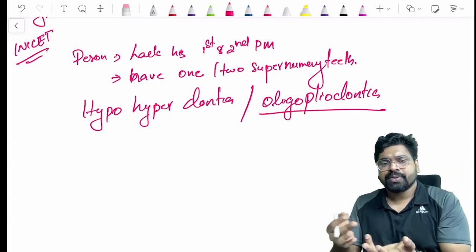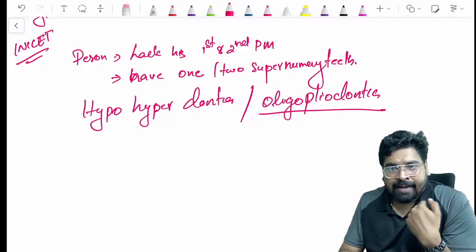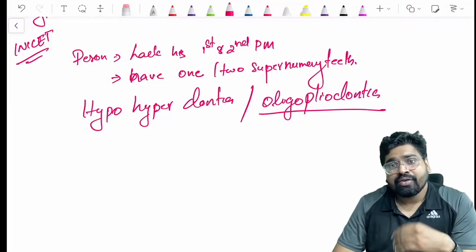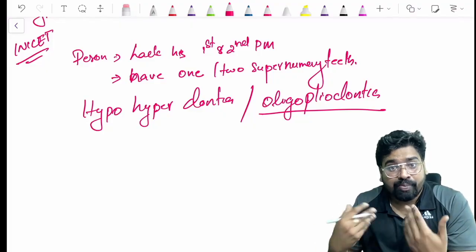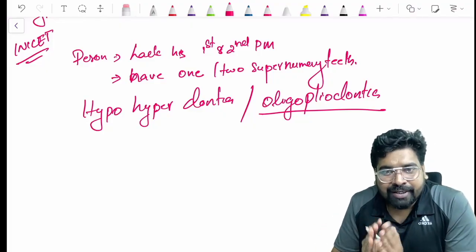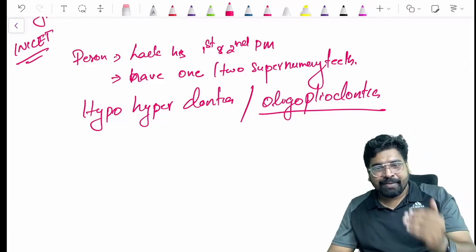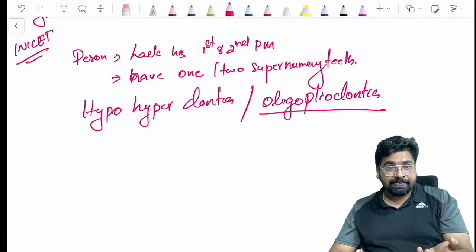Oligopleodontia was there in the option. This is the term where you are lacking some permanent dentition, but you are having extra supernumerary teeth. This is called hyperdontia or oligopleodontia. So this is the question why I have explained each of these terms. Hyper, because they have asked the question. See, it is very simple.